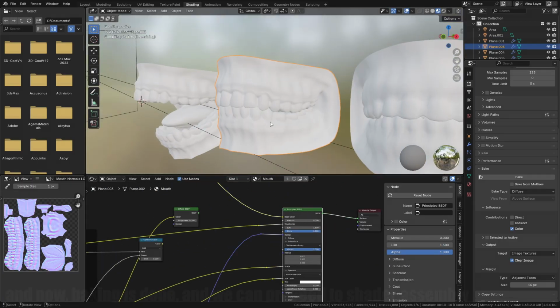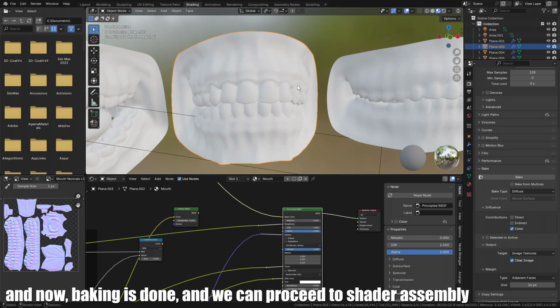And now baking is done and we can proceed to shader assembly.